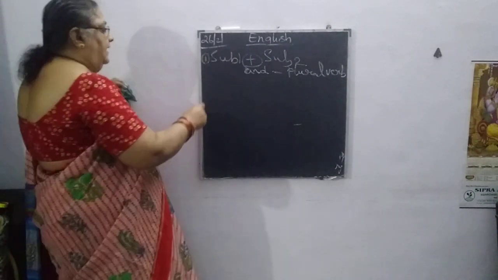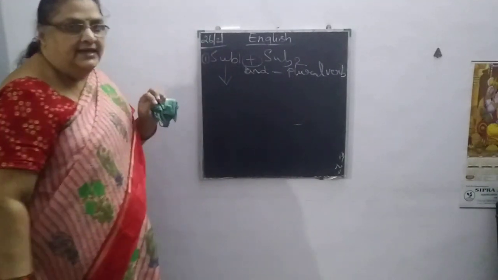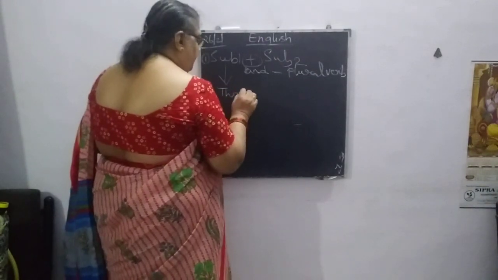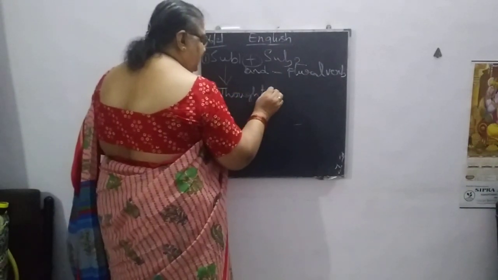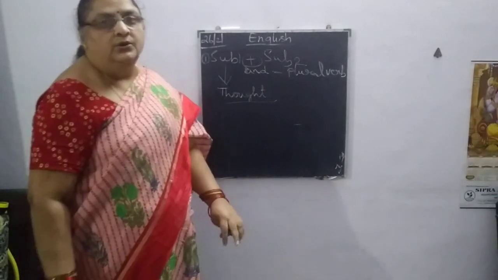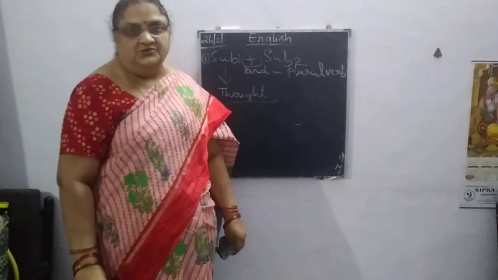Now, there is one exception we have discussed previously: maybe two subjects are there in the sentence, but if the thought is only one, we consider it as one singular subject.